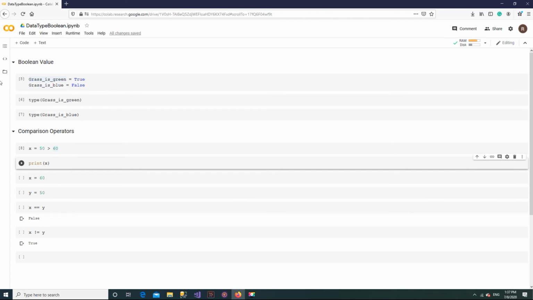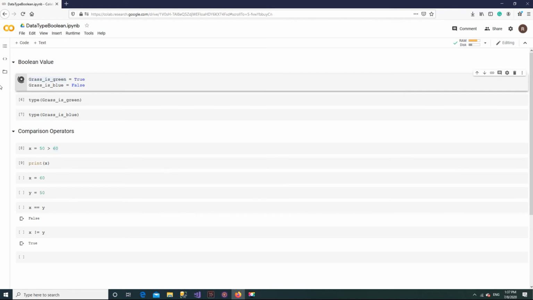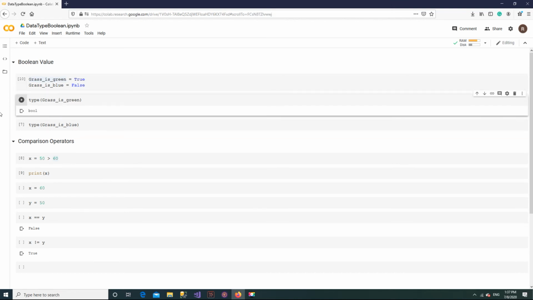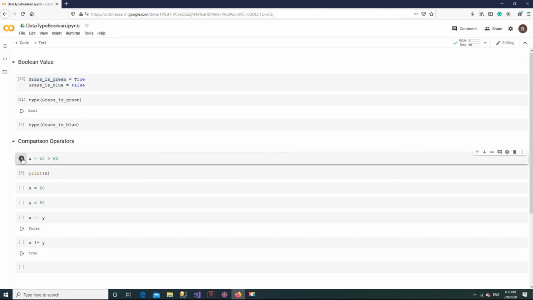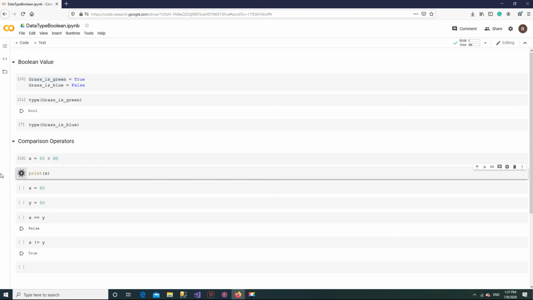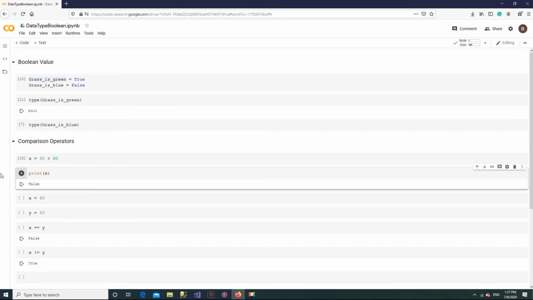Grass is blue equals false. It is not very useful on its own though. We can use comparison operators like less than and greater than to compare values and produce a Boolean result. Here, 50 is not greater than 60, so printing the result provides the Boolean false.